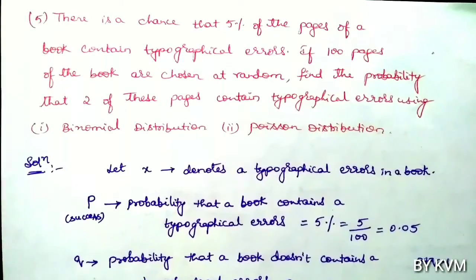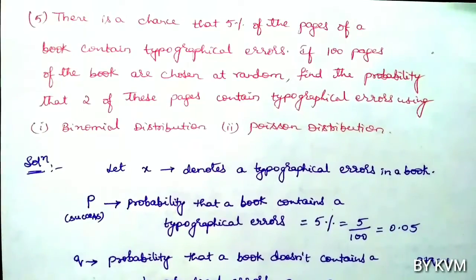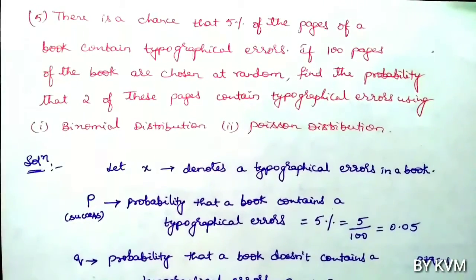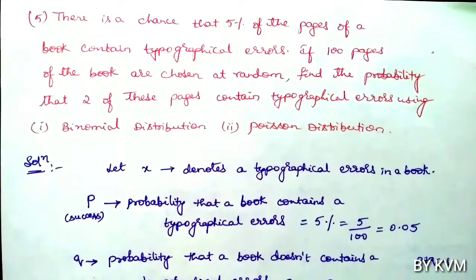Let us move to the next problem. There is a chance that 5% of the pages of a book contain typographical errors. If 100 pages of the book are chosen at random, find the probability that 2 of these pages contain typographical errors using first case binomial distribution, second case Poisson distribution.